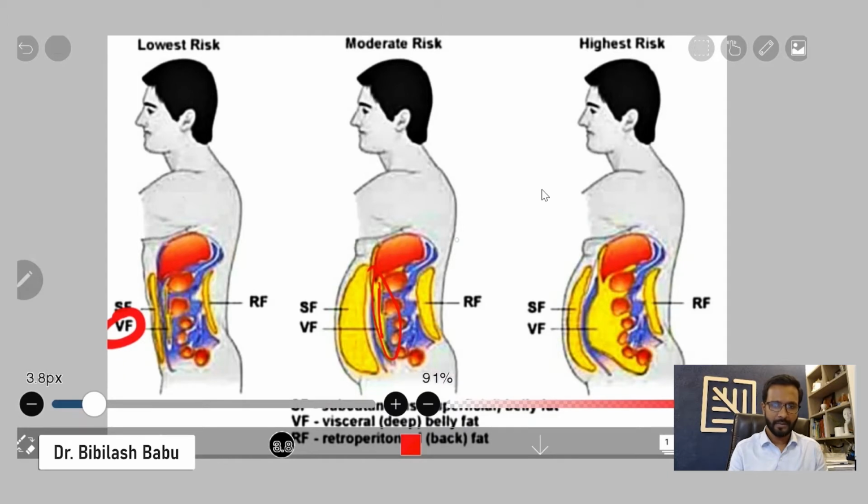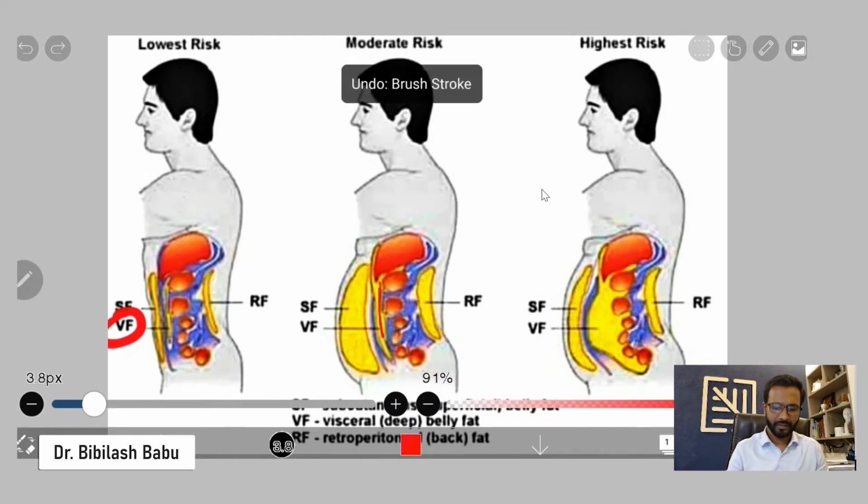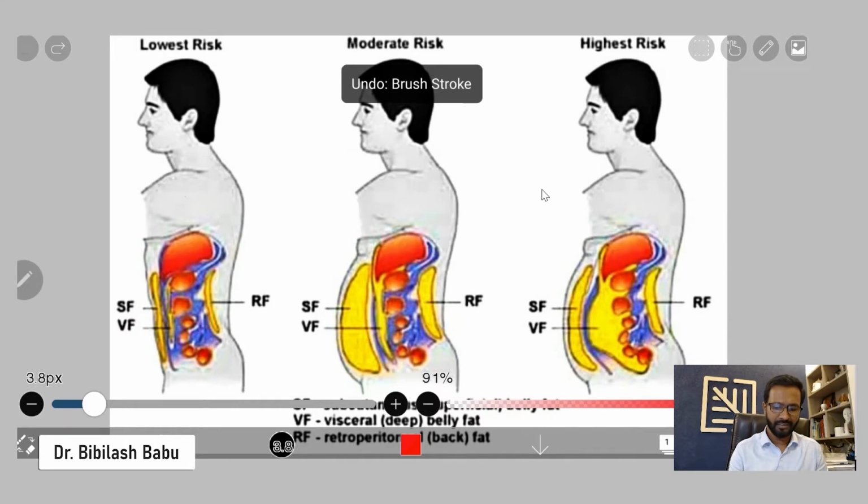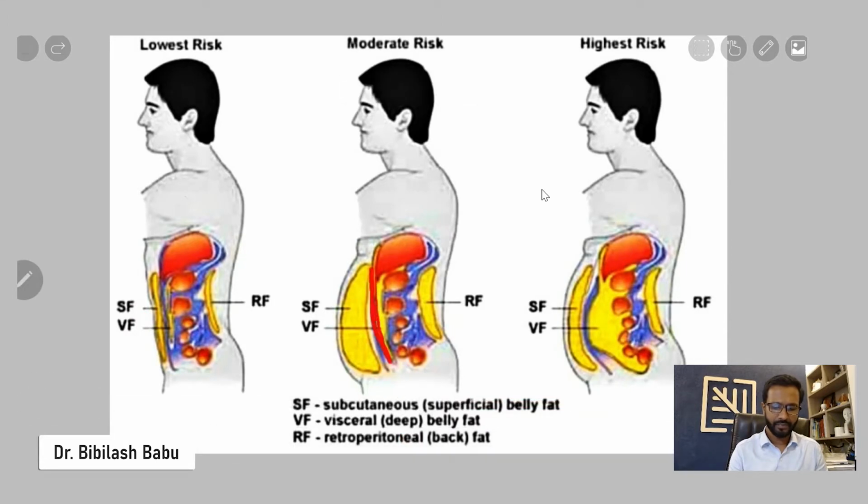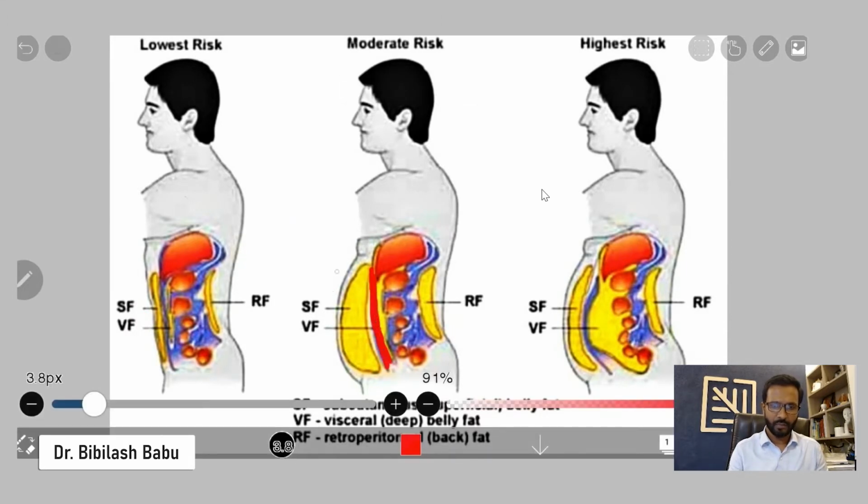This is inside the body, and there is something called the abdominal muscles which comes in between these structures, which is the superficial fat and the inside visceral fat. So in the third picture, you can nicely see there is a very high risk patient. High risk means the cardiovascular risk. So how much more fat you have inside the abdomen, which is around your organs, like intra-abdominal organs, which is kind of fat. This is the stomach.